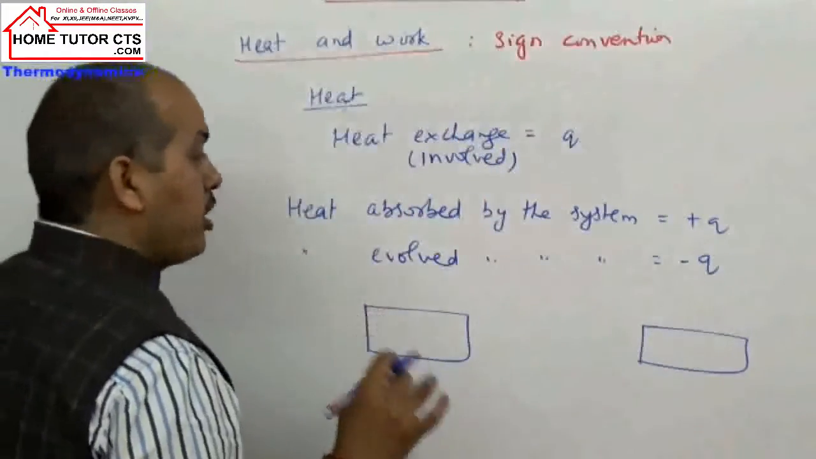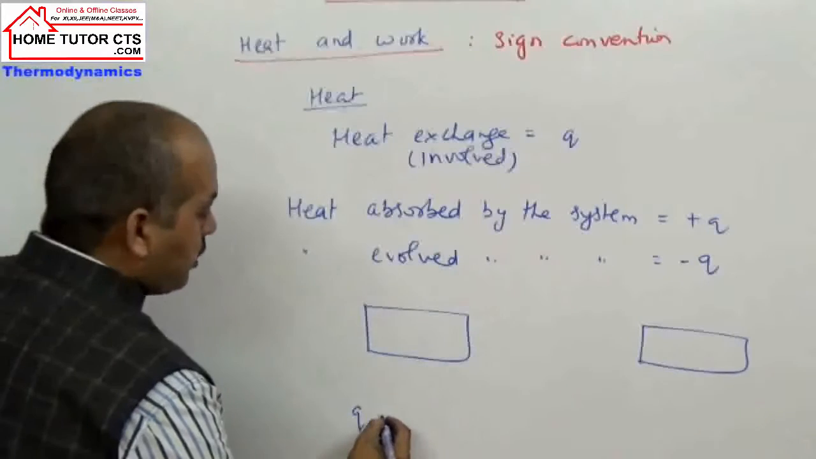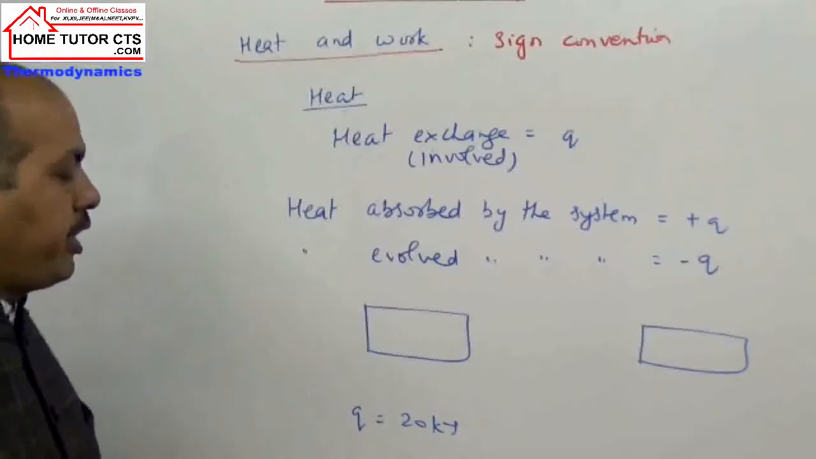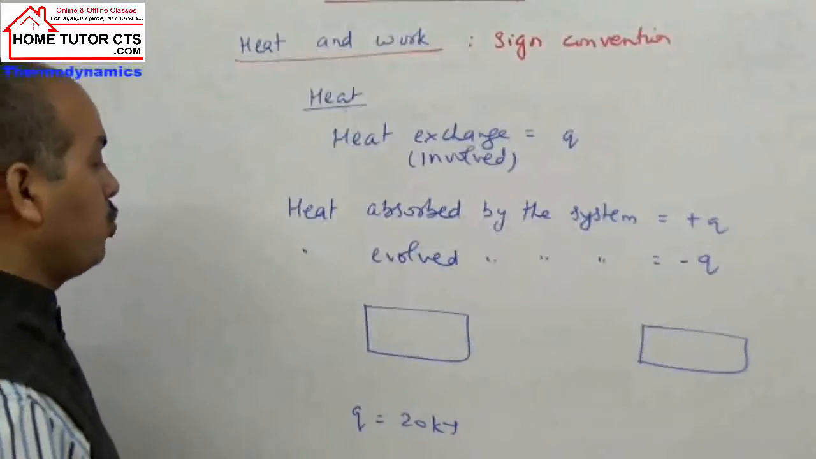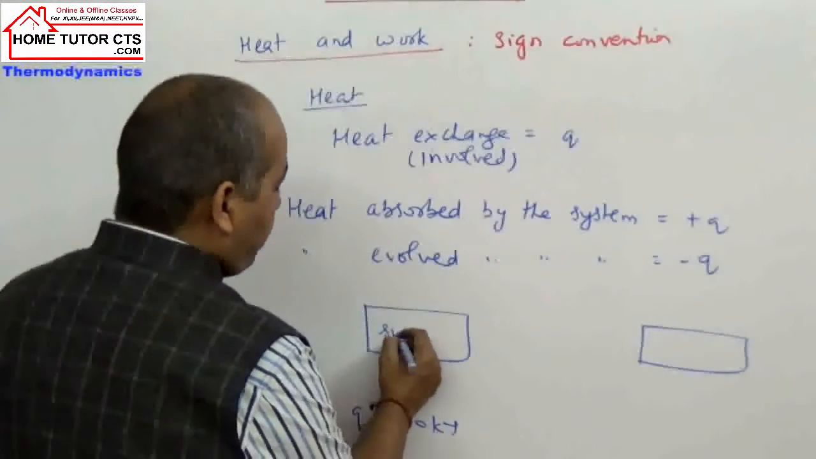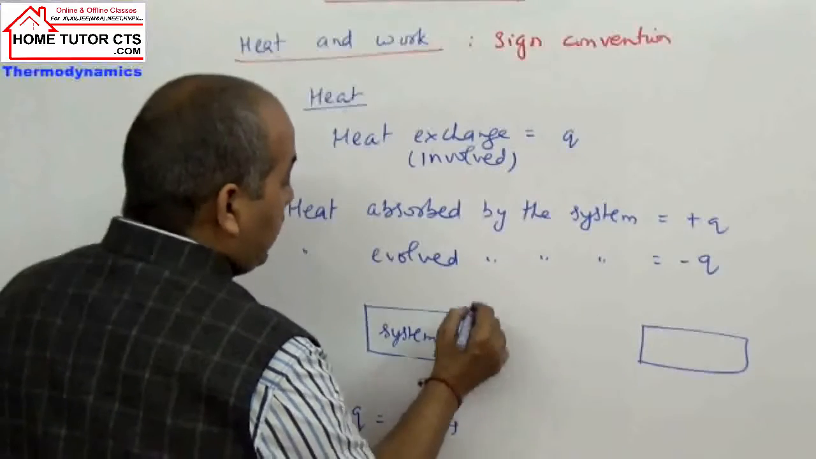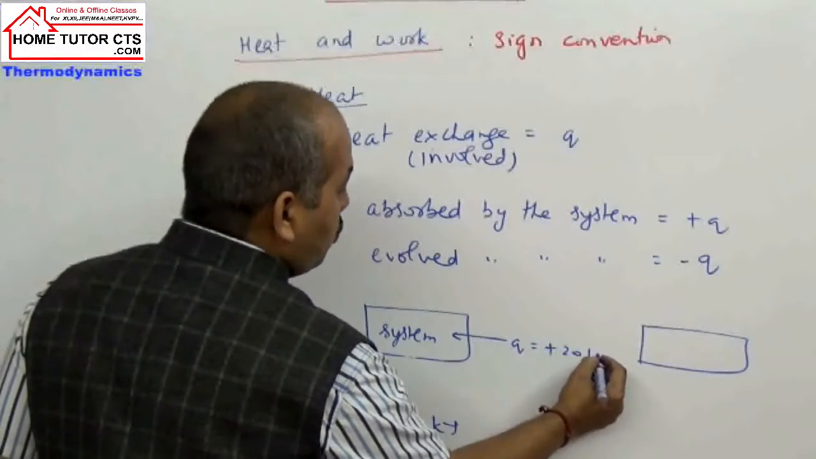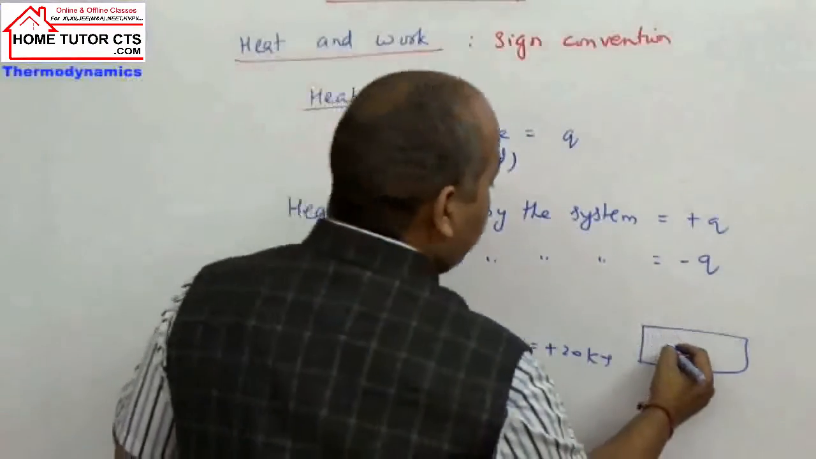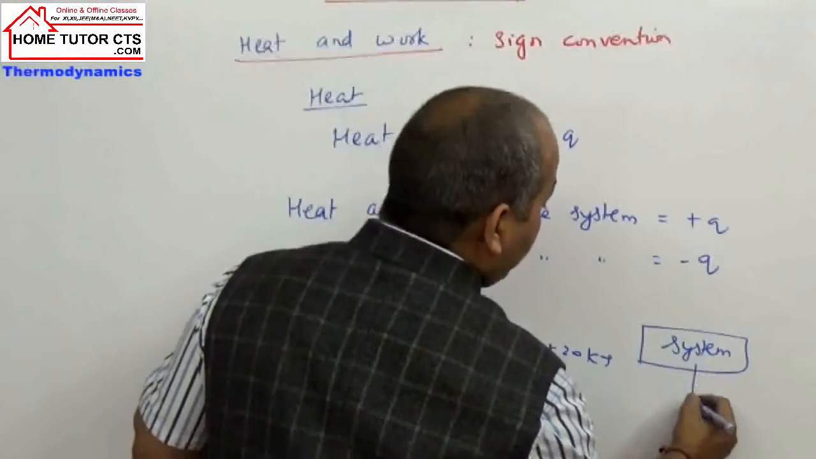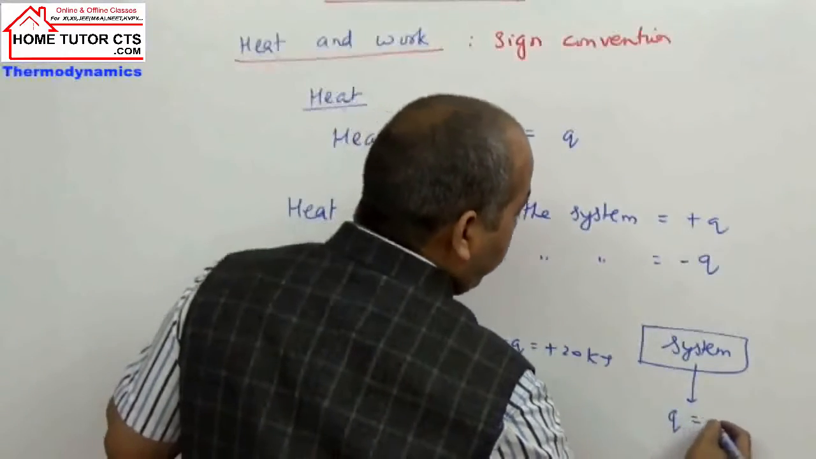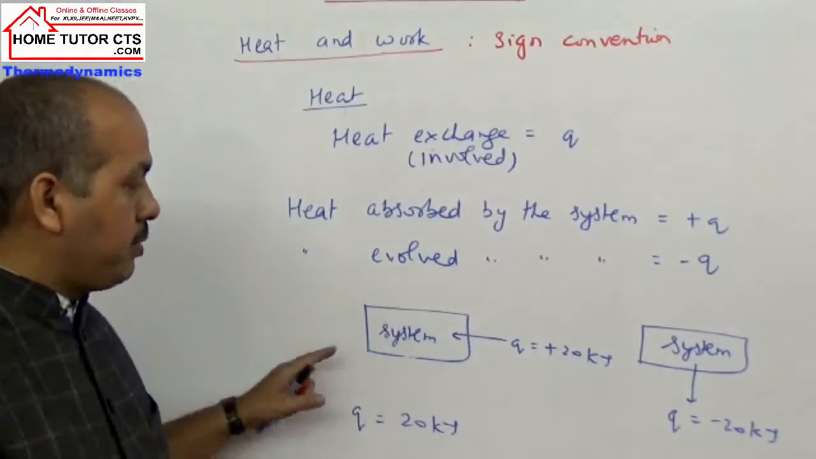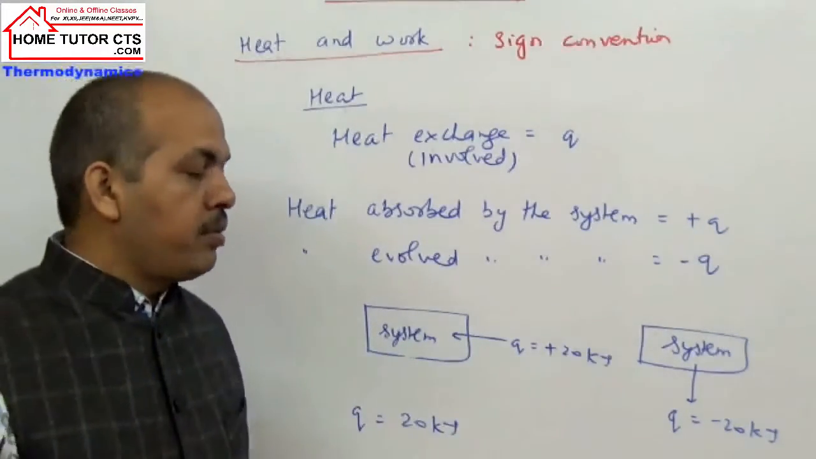Now suppose system exchange energy, suppose Q involved is taken 20 kilojoules. Now we can have two possibilities. If system will absorb energy, then how to write Q? This we write Q equal to plus 20 kilojoules. If the system loses energy 20 kilojoules, then how to write Q in this case? Minus 20 kilojoules. So when heat is absorbed by the system, it is positive. Heat given by system is negative.